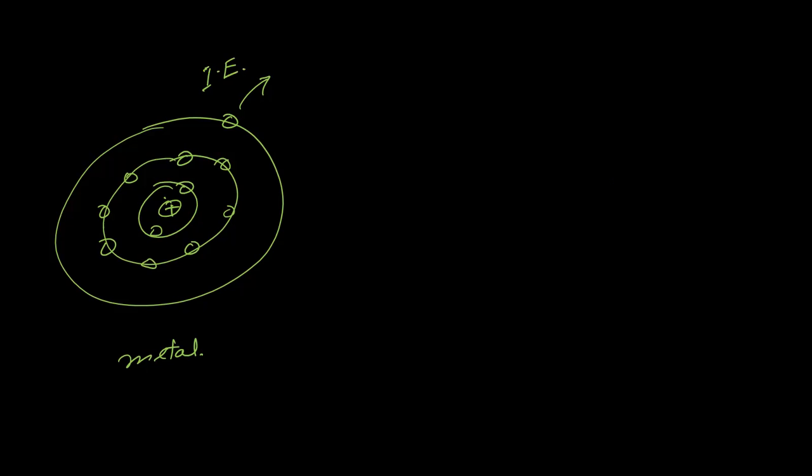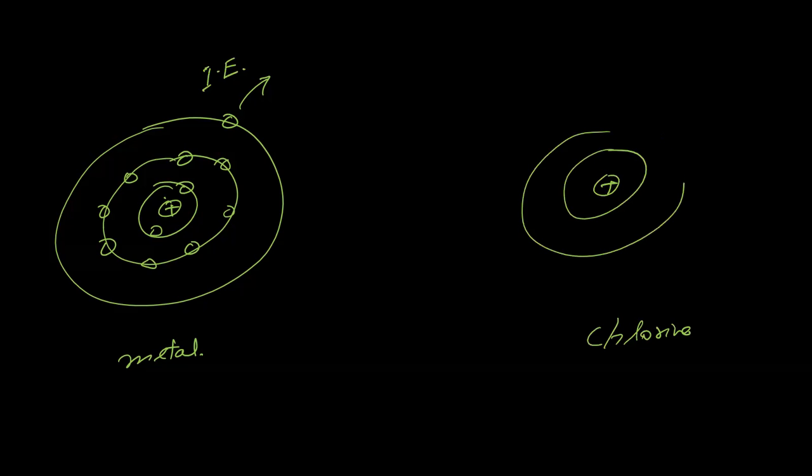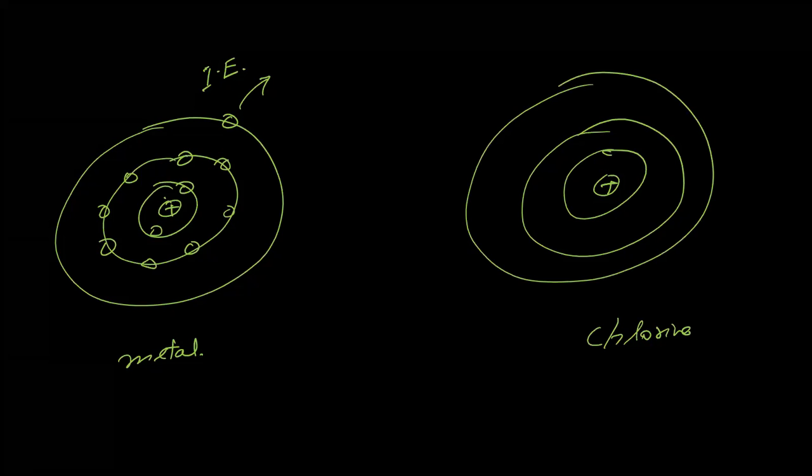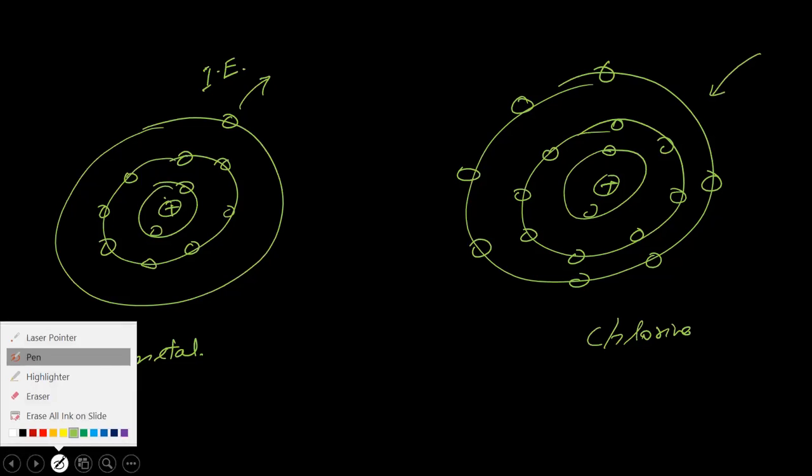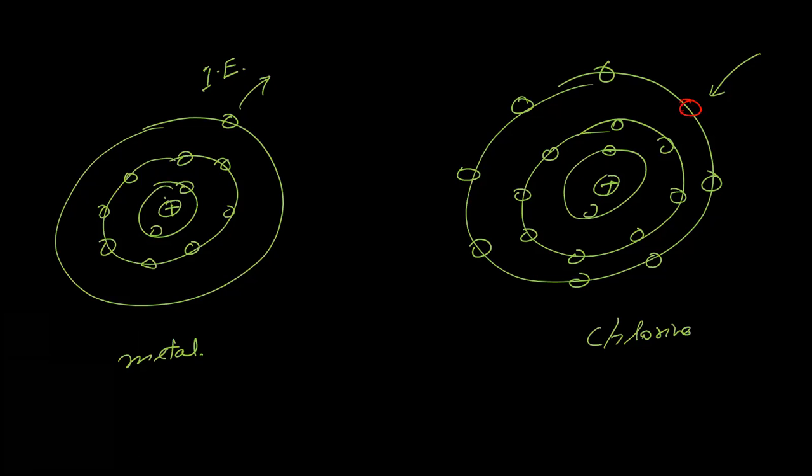However, non-metals, for example, chlorine, they will gain 1 electron. 2, 8, 7. 1 electron they need to gain here.